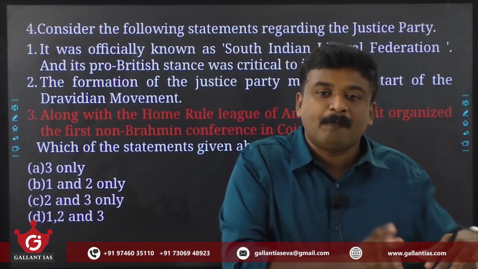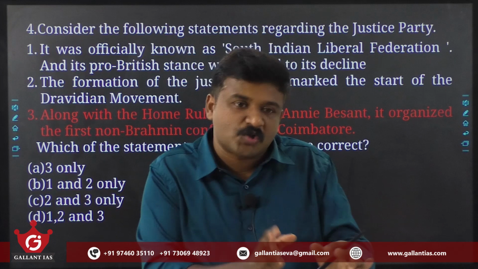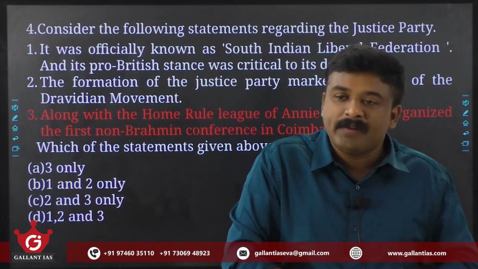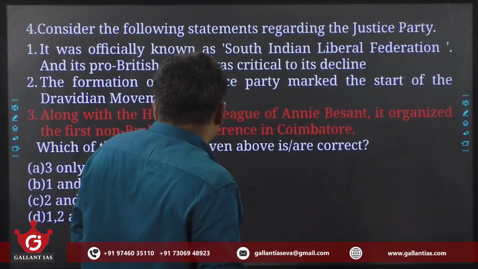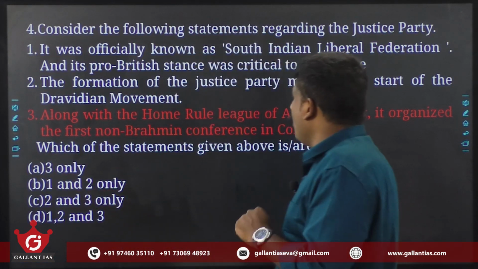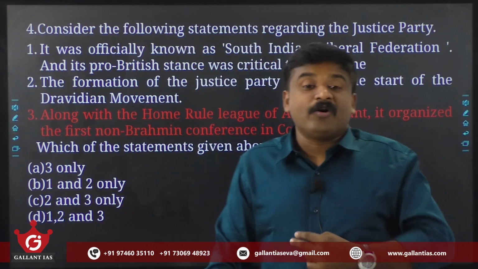So the third statement is wrong, and the first and second are correct here. Moving on to the next question.